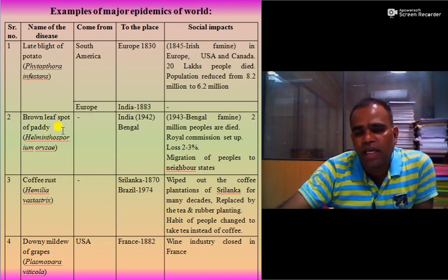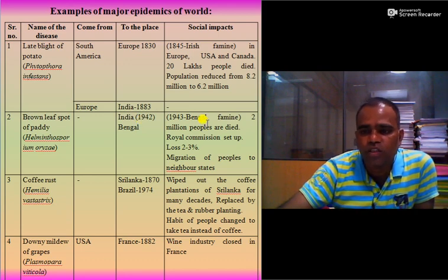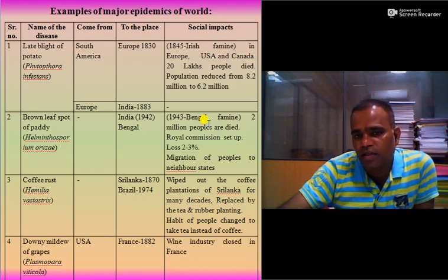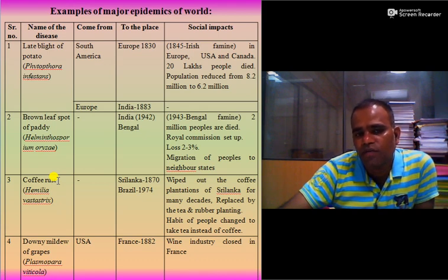Brown leaf spot of paddy, Helminthosporium oryzae, is another epidemic disease. It was introduced in India in 1942, especially in Bengal, and was responsible for causing the Bengal famine. 2 million people died. A Royal Commission was set up. There was about 20 to 30% loss, and migration of people to neighboring states also occurred.